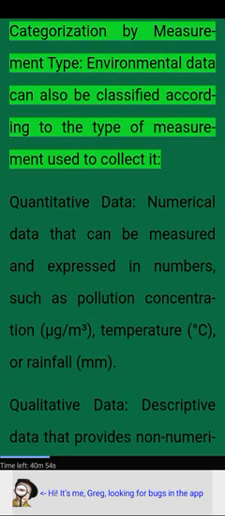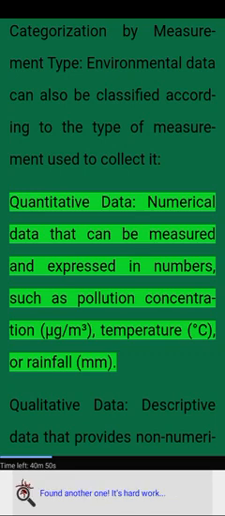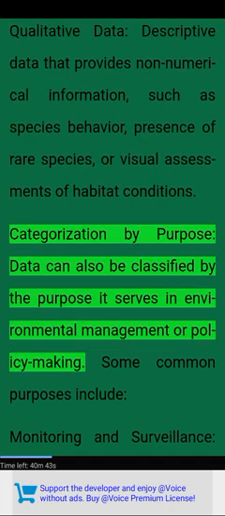Categorization by measurement type. Environmental data can also be classified according to the type of measurement used to collect it. Quantitative data is numerical data that can be measured and expressed in numbers, such as pollution concentration, microgram per cubic meter, temperature, degree C, or rainfall. Qualitative data is descriptive data that provides non-numerical information, such as species behavior, presence of rare species, or visual assessments of habitat conditions.